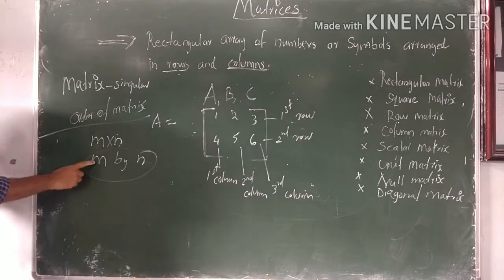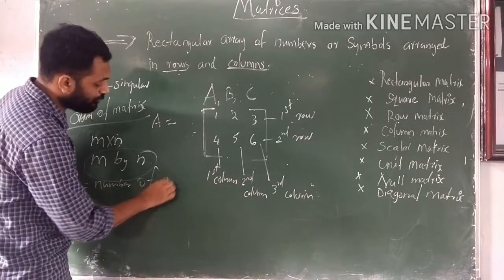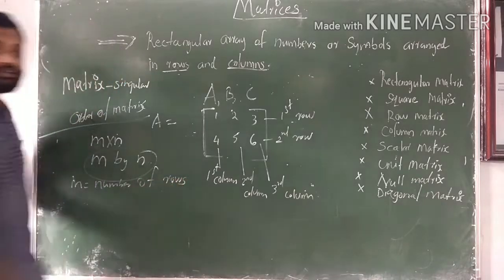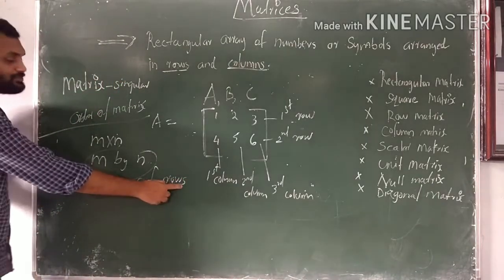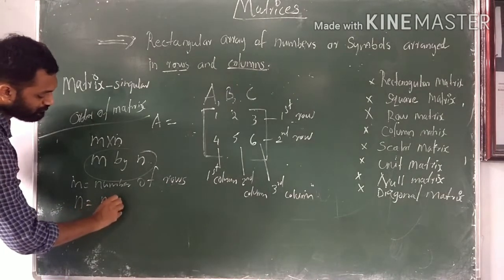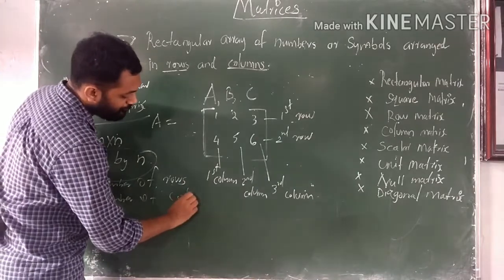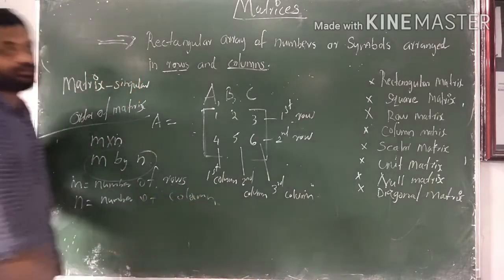That means m indicates the number of rows in the matrix, and n the number of columns in that matrix.